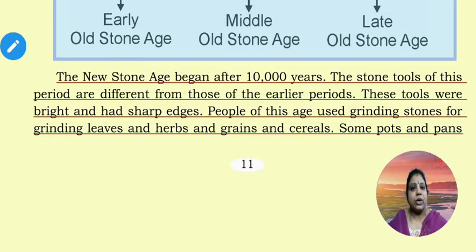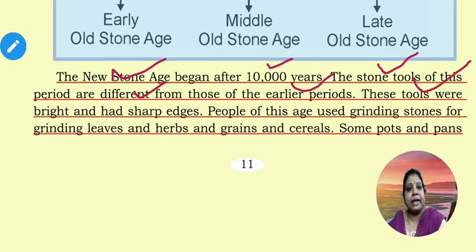Let us start knowing about the New Stone Age period. The New Stone Age began after 10,000 years. In this period of time, the stone tools of this period are different from those of the earlier period because their tools were bright and had sharp edges. So it shows that their important knowledge is also increasing.